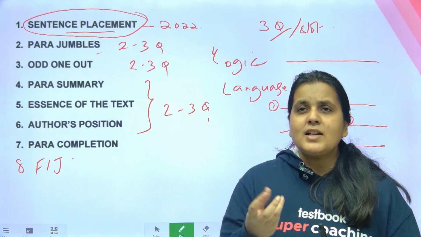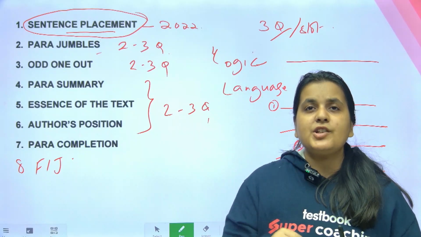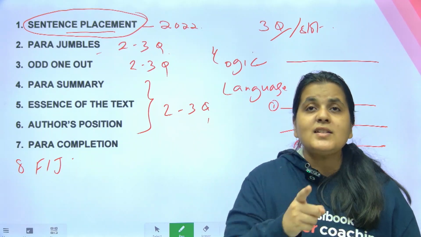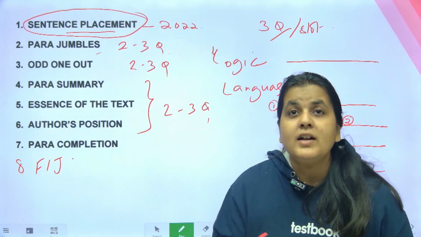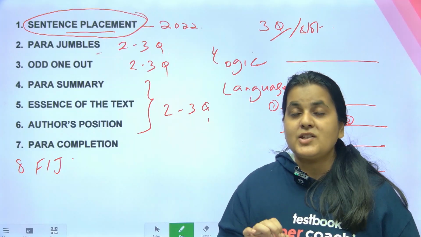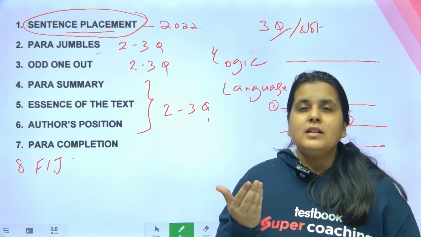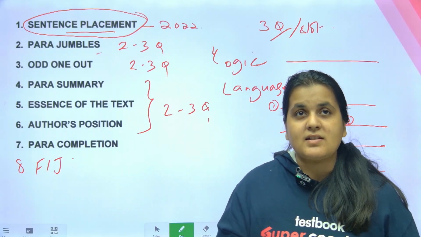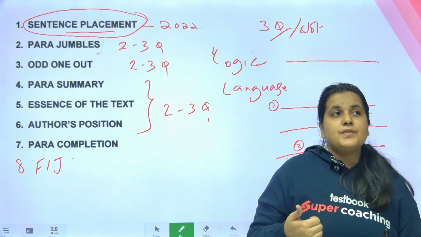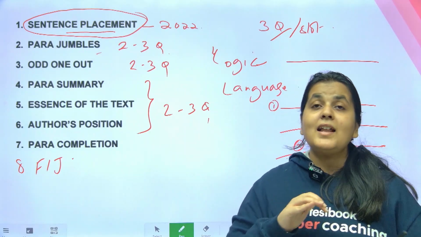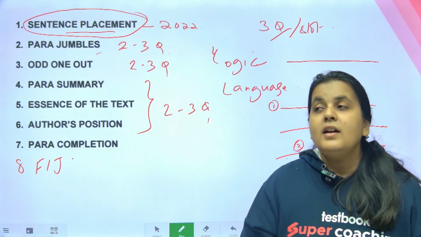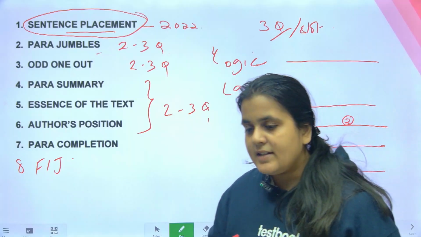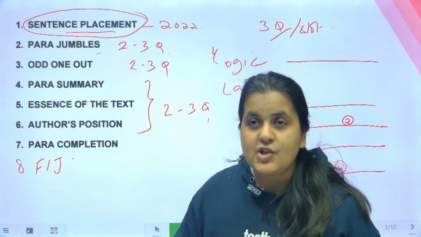अरे students क्या सोचते हैं, 4 sentence में let's say SBI mentioned है, एक sentence में SBI नहीं mentioned है, तो वो statement odd one out हो गया. If you're someone who's doing it this way, it is wrong and you're risking 2 or 3 questions का negative marking, तो खैर क्योंकि टीटा में आता नहीं है, but like you're missing out on the marks. Right? Even para summary, essence of the text and author's position, you have to understand how to eliminate the answer choices. And FIJs में भी rules है guys as to what categorizes as a fact, what categorizes as an inference and what categorizes as a judgment.